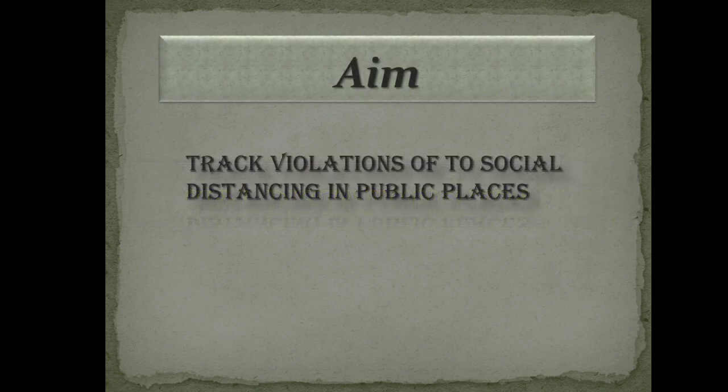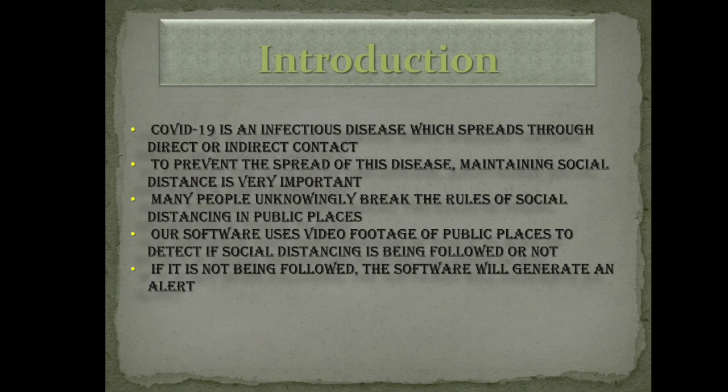The main objective of our project is to track violation of social distancing in public places. As we all know, COVID-19 is an infectious disease. It spreads from person to person through direct contact or indirect contact, like droplets coming out of our mouth while coughing or sneezing. This spread can be reduced to a large extent by maintaining distance from one another.